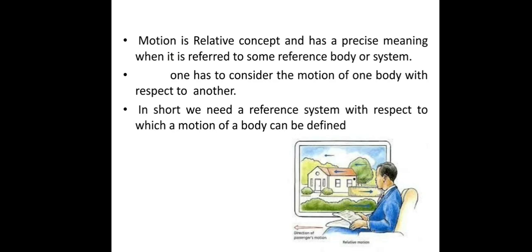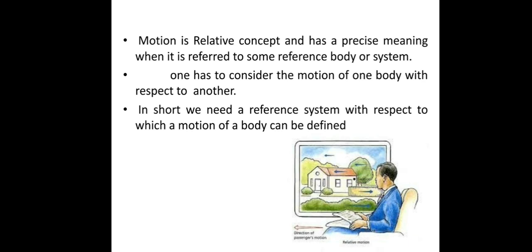So one has to consider the motion of one body with respect to another, that is, motion is relative, and its precise meaning is given when it is referred to some reference body or system. In short, we need a reference system with respect to which the motion of a body can be defined. That is, we require a frame of reference from which we observe that the body is in motion.